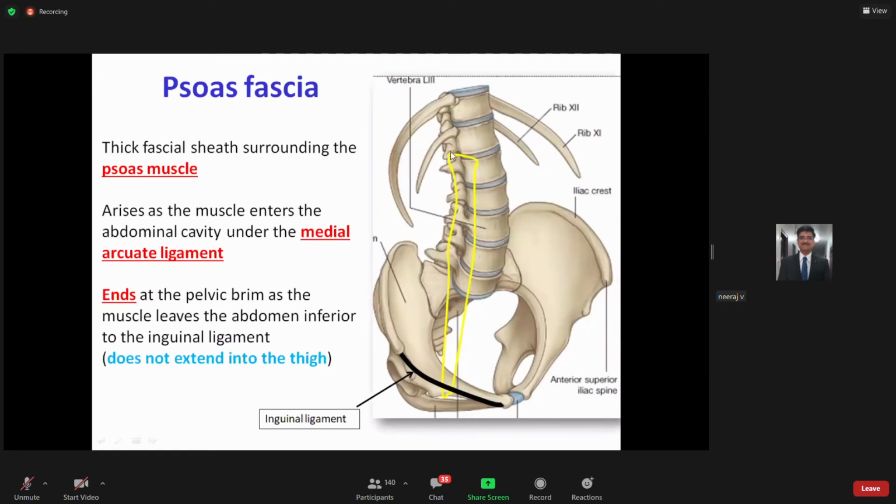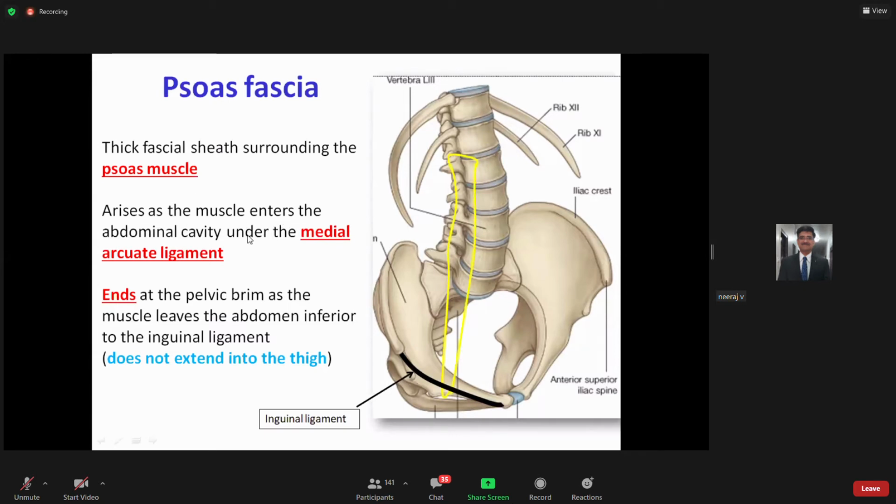So if you look here, this yellow color line that I have shown is an attempt to show the psoas major muscle and how it is arranged in the body. So the thick facial sheath which surrounds your psoas muscle is your psoas fascia, right? This facial sheath is also termed the psoas sheath or the psoas fascia.